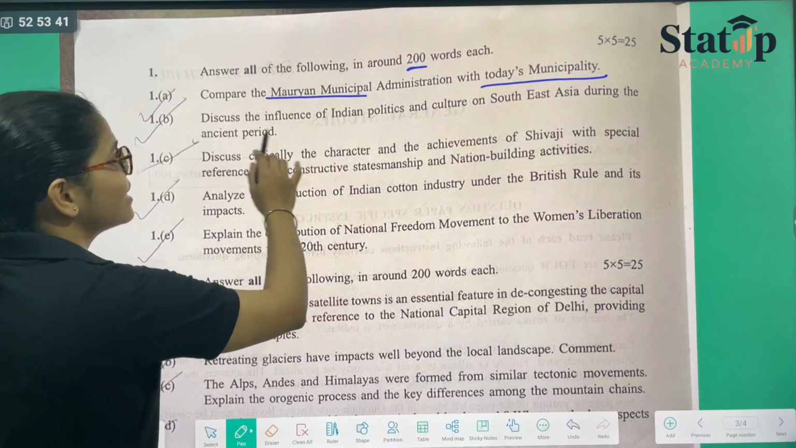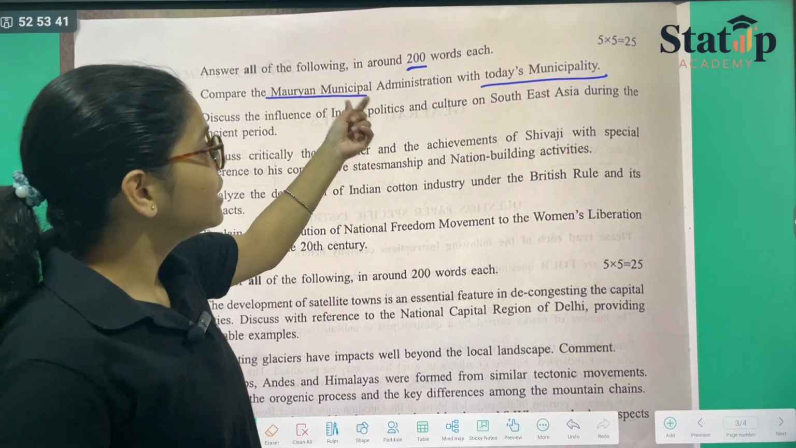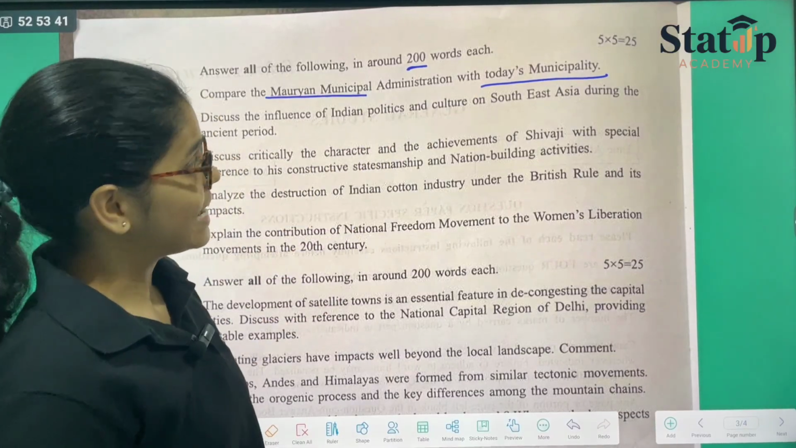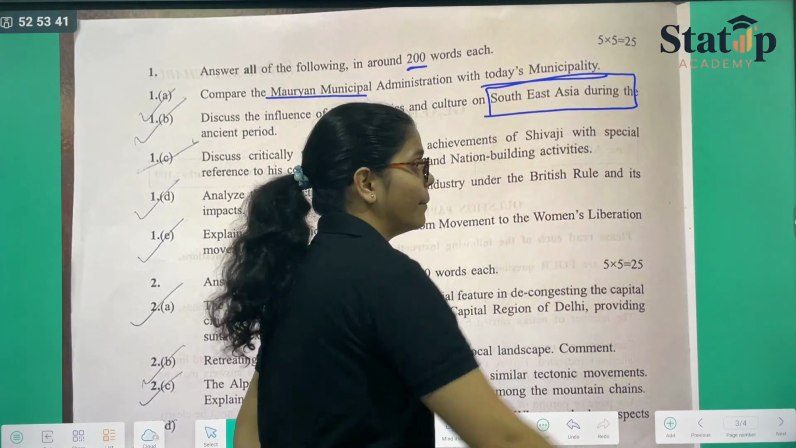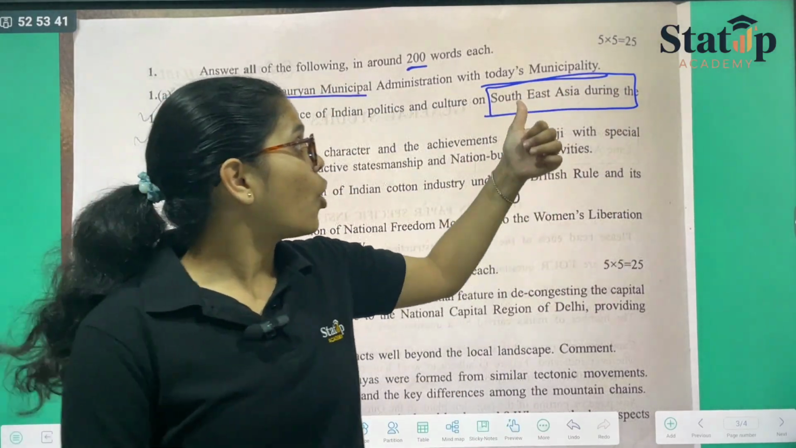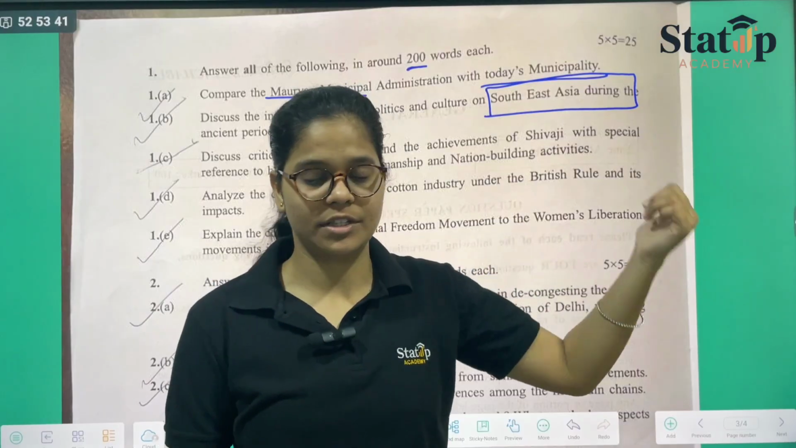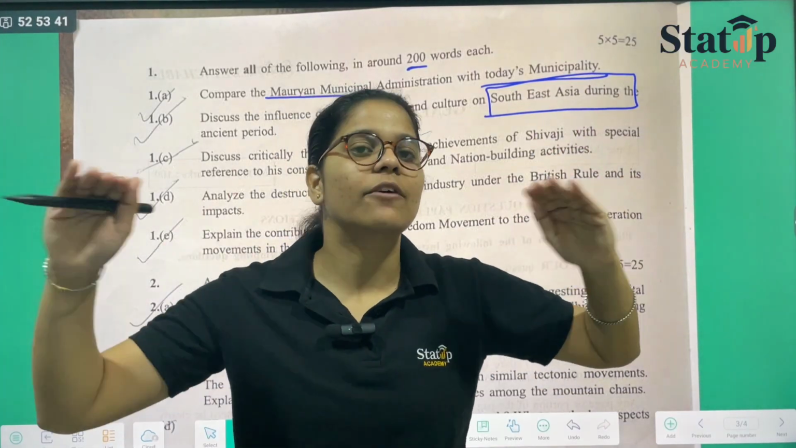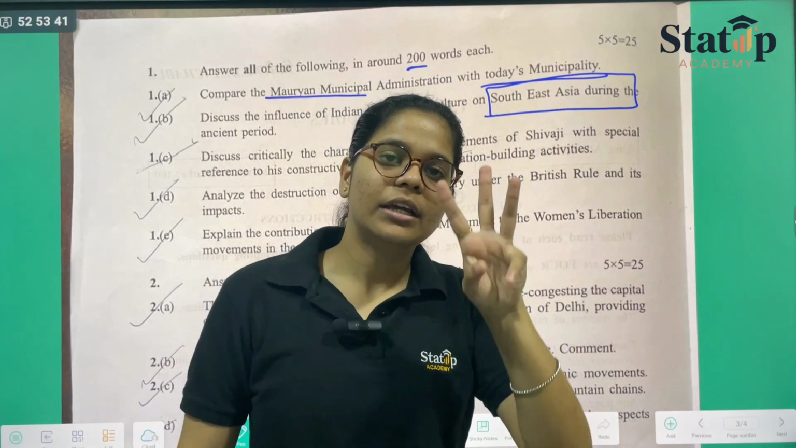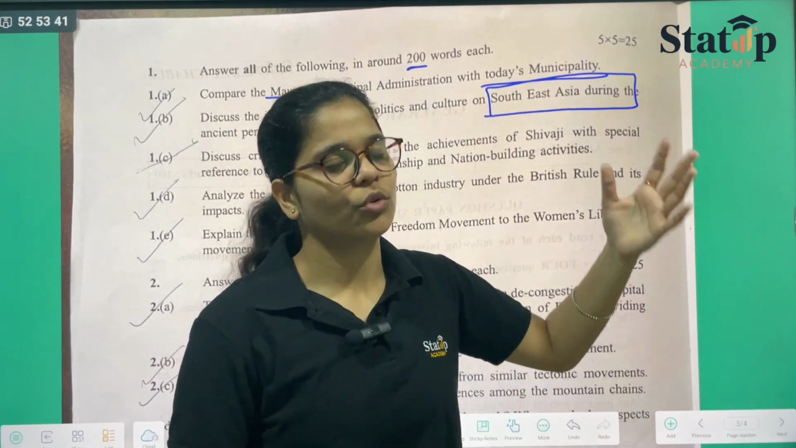Then you have to discuss the influence of Indian politics and culture on Southeast Asia during the ancient period. If we talk about Southeast Asia, we all know that the Chola Empire was there, the Cheras were there. So you could have mentioned that because they were the leading territories. Three more were there, so that is on you.